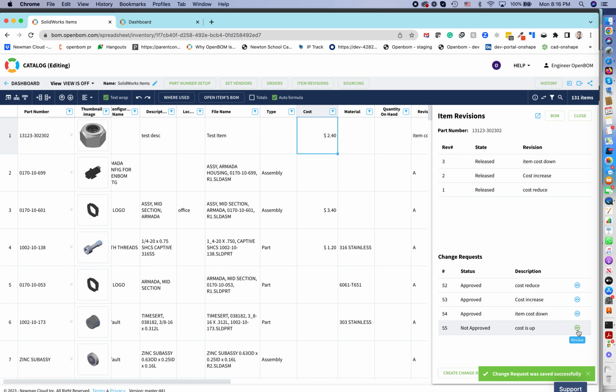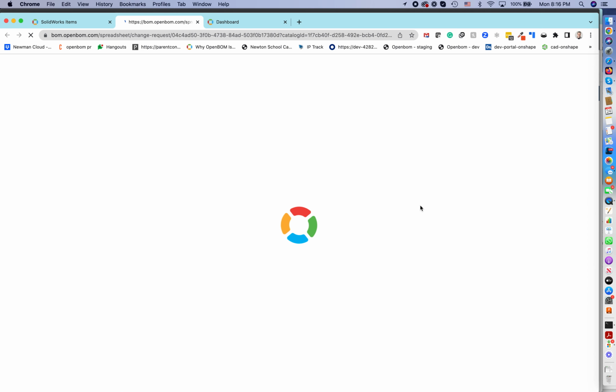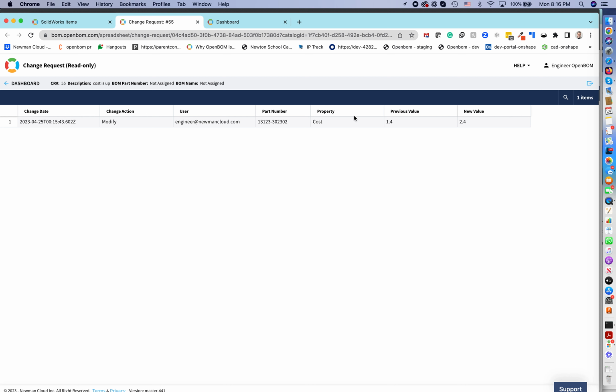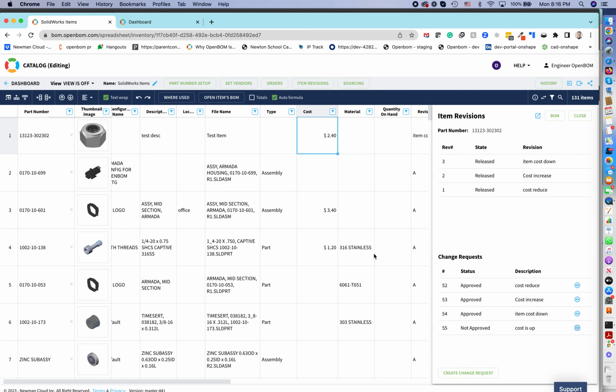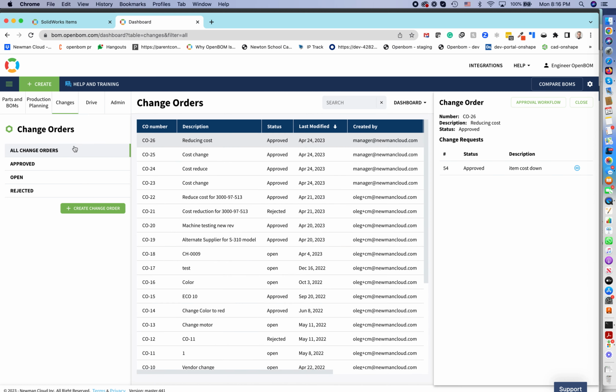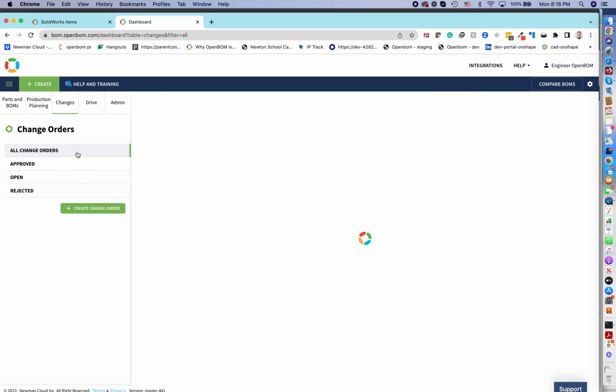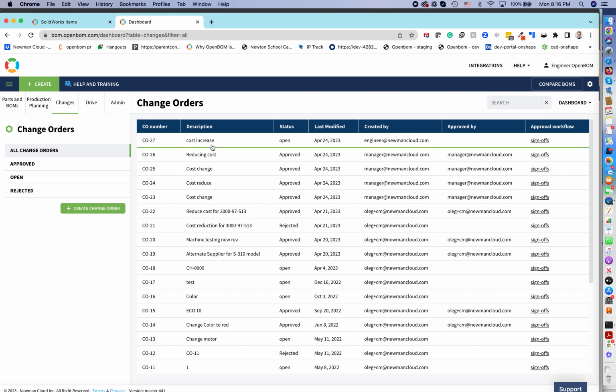Inflation is coming, so cost is up, and I create this cost is up change request, which is attached to a change order. So I can see what is happening there, and I can watch all changes. It's a very simple change, but in case of complex changes, there might be more that you want to see. Now, if I want to navigate and see in the dashboard all change orders, I will see the change order cost increase.